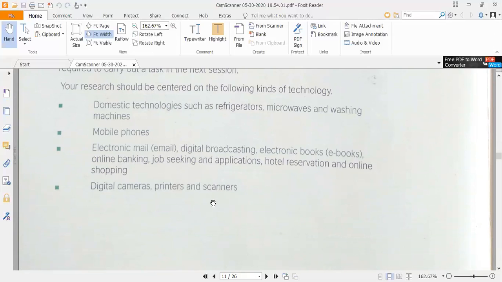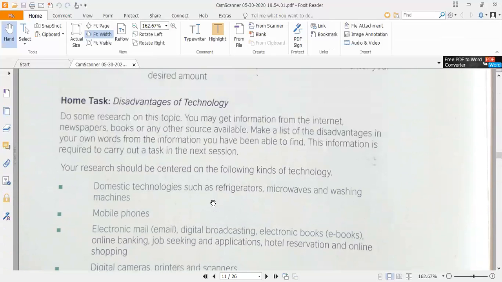We are surrounded by technologies in our life, and even in domestic life, there are different machines at our home. With the help of these machines, as we have already discussed, these machines save our energy and time, but on the other side, these machines are also a curse for our health. So we have to discuss the disadvantages of technology as well.